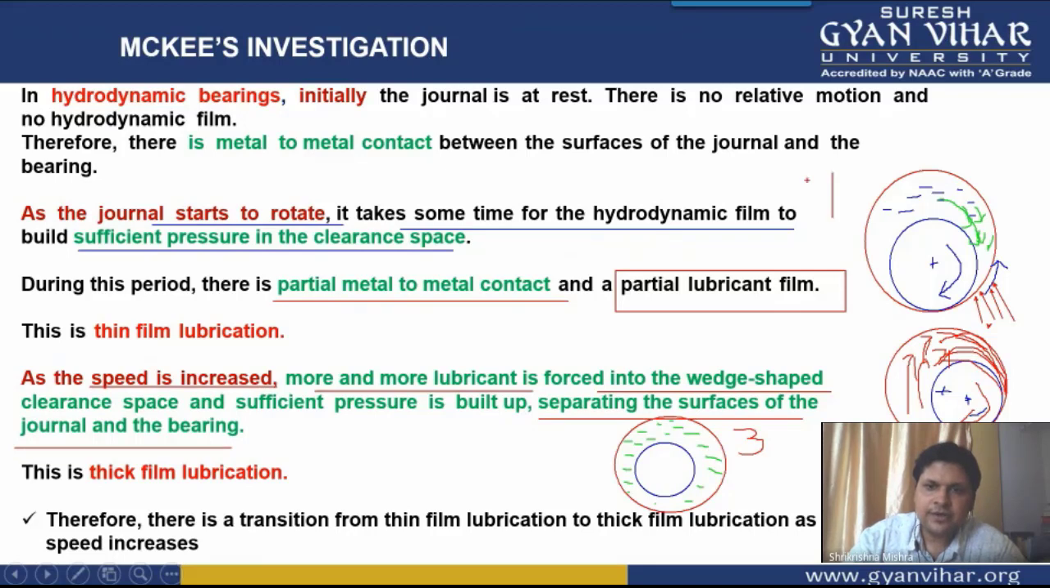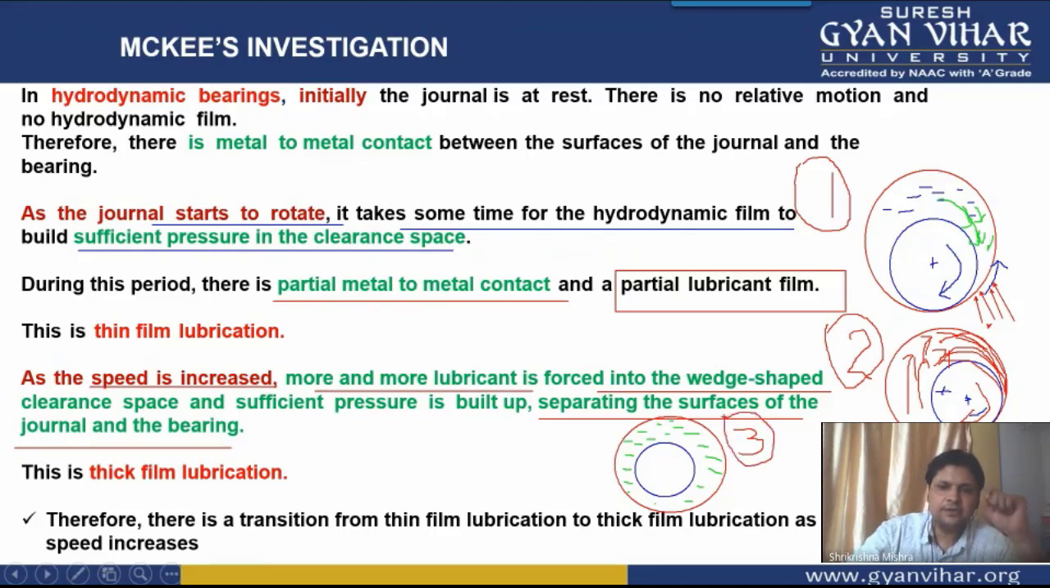So this is the first condition. First condition is what? When the journal is stationary inside the bearing. Second is when the journal has started rotating. Third is when the journal has gained sufficient speed. So these are the three conditions, students, and in the final condition, when sufficient speed has been gained, there is a thick film lubrication.